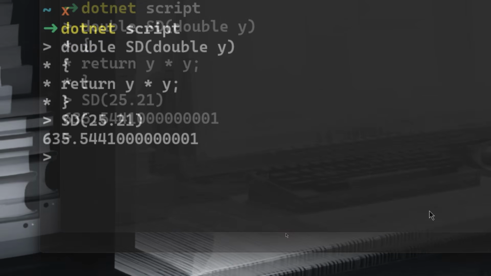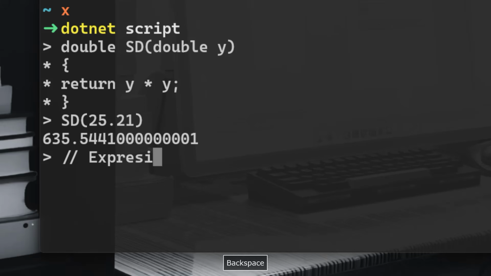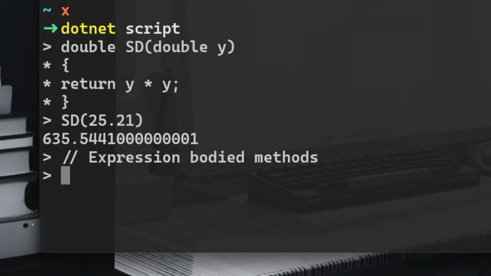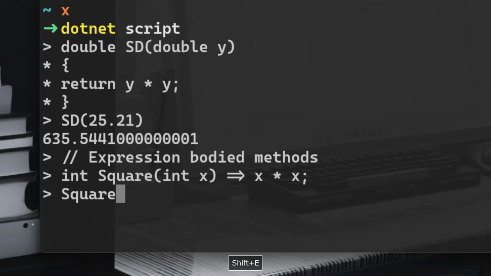Let me show you something called expression-bodied methods. These are so cool, they're very minimal, and I love minimalism. We can write the square method on one line only, okay? So if you do int Square, exactly like we have done before, we want to pass x as an input, and then we use that arrow like this: equal sign, then greater than. Okay, so this is an arrow, x multiplied by x. You're going to get exactly the same result.